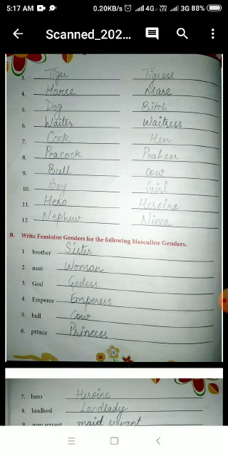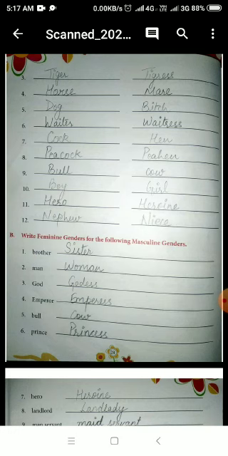Number 1 is brother. What is the feminine gender of brother? Feminine gender of brother is sister. So you have to write sister here. Number 2, man. What is the feminine gender of man? Woman. So we have to write woman here. Number 3, God. What is the feminine gender of God? Goddess. So you write goddess in the third one.